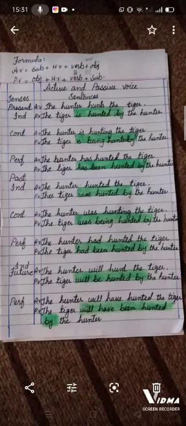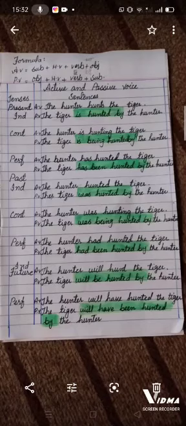But in passive voice, we exchange the subject with the object, meaning the sentence begins with the object, then the helping verb according to the tense is used, and the third form of the verb is to be used in all passive voice, then addition of by, and at the end the subject comes. So I'm telling you the tenses that are to be changed into passive voice.